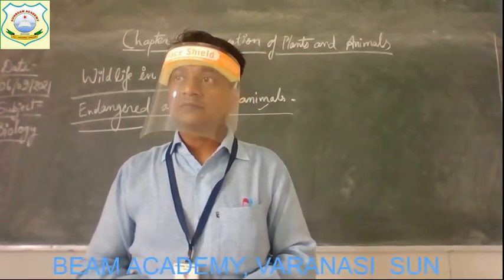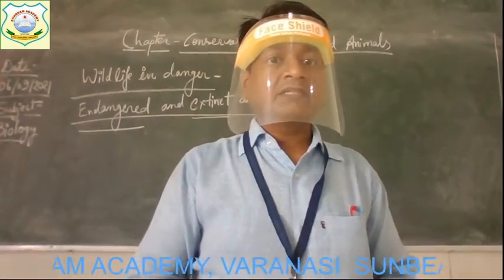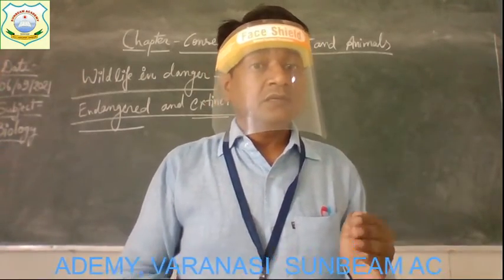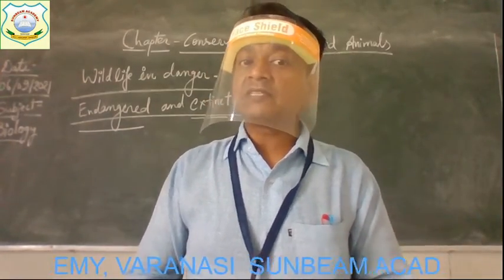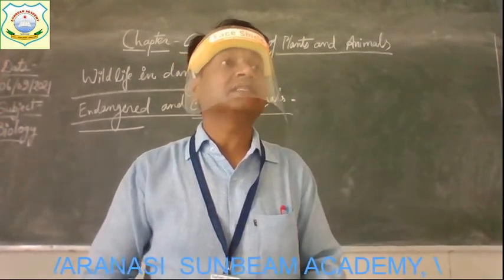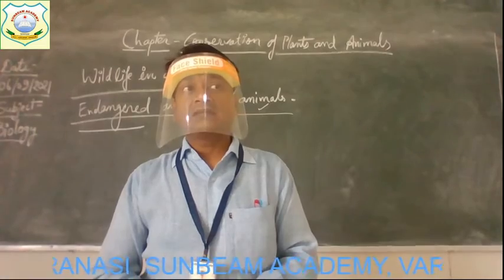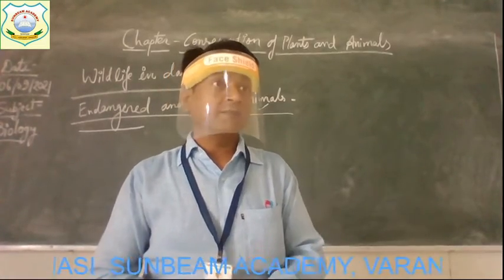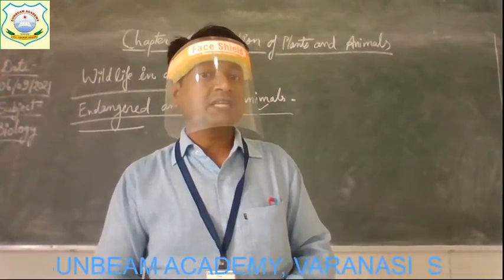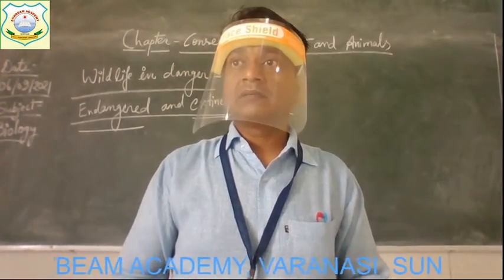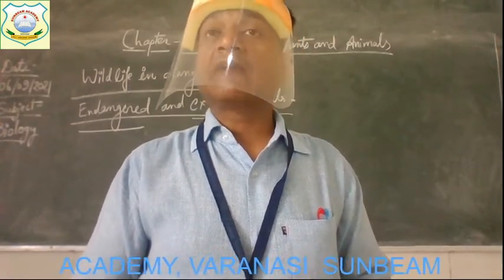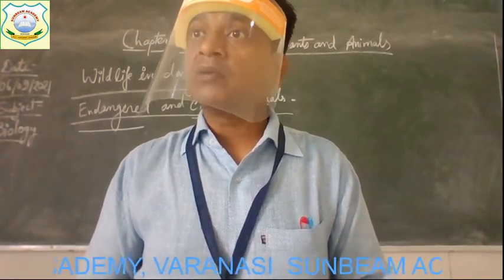Alright. Now, the mountain quail of the western Himalayas, the pink-headed duck and the Sikkim stag are some animals that have become extinct in the recent past. Just note the names of some more animals that have also become extinct. The first one is the mountain quail, a species of quail which is found on mountains.